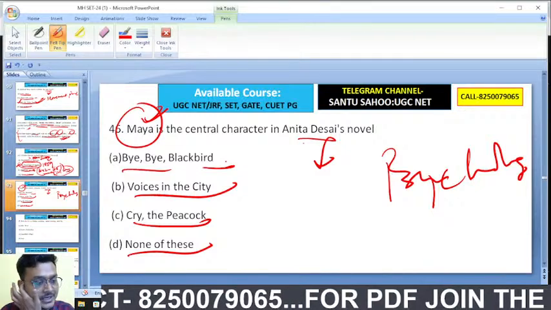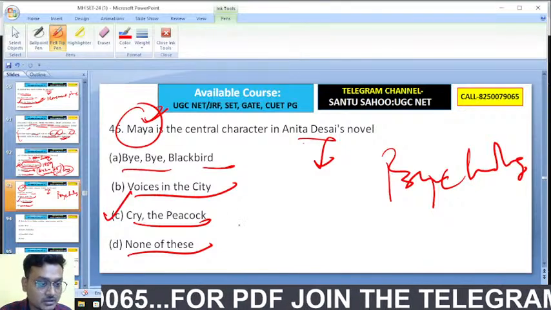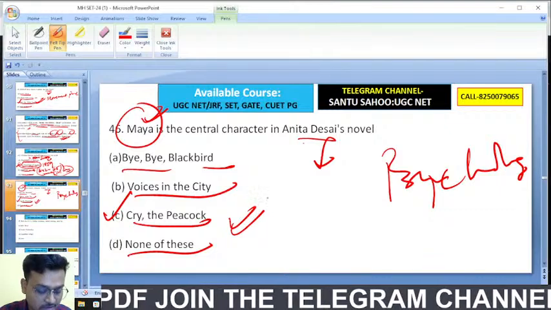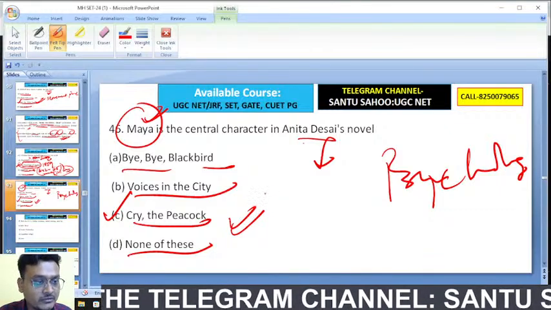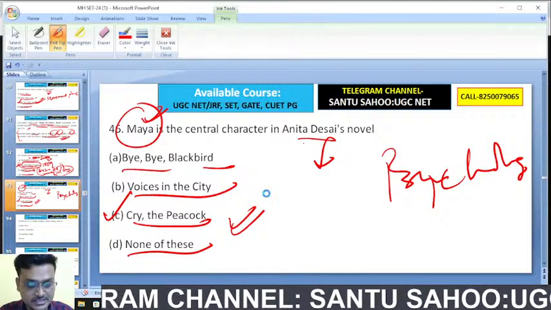So Maya is actually a character from Cry the Peacock. Cry the Peacock is the right answer. Cry the Peacock by Anita Desai. In that novel, we find the character Maya. So C is the right answer here.